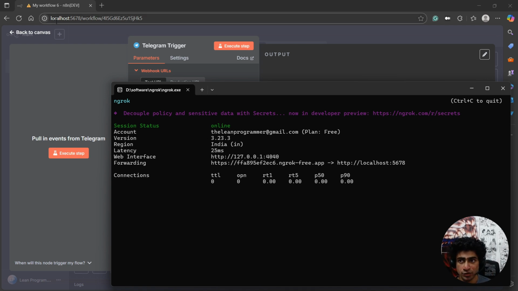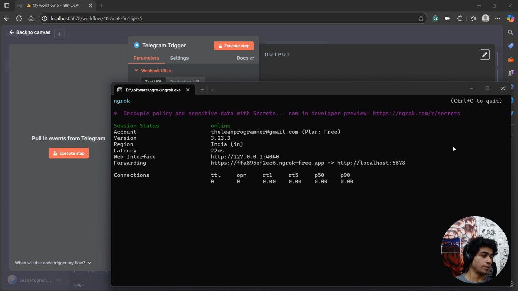Basically, earlier your service was running on localhost 5678, but Ngrok is kind of a reverse proxy. What is a reverse proxy? What is a proxy basically? A proxy server is just a temporary server, in layman's terms. Obviously I'm not going too deep into the technical definition, because this is not a technical course, this is not a networking course. This is just an AI agents course, an automation course, for which you don't even need any coding knowledge.